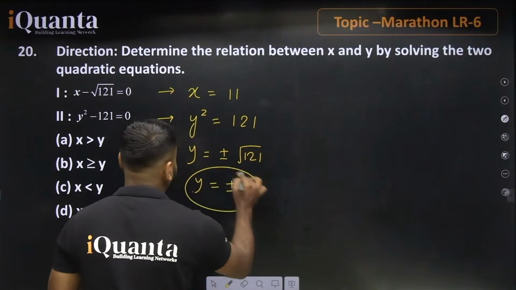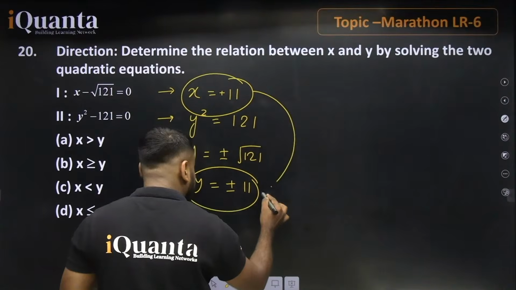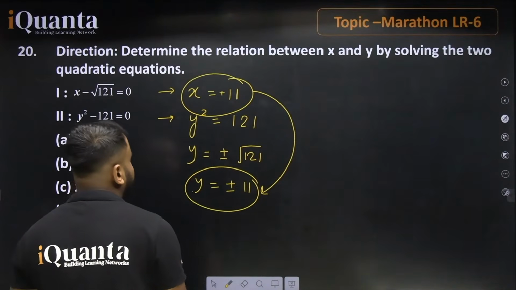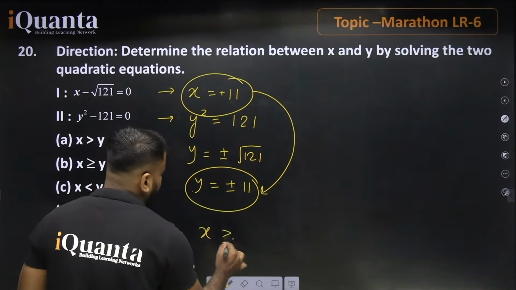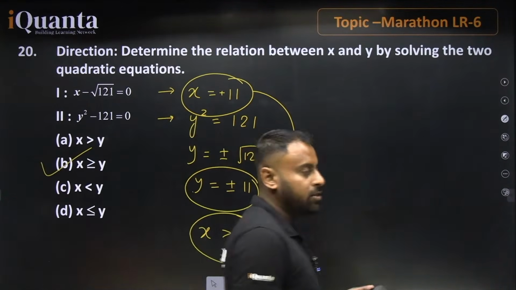It means that here we have x is equal to plus 11. So it means either x is equal to y or x is greater than y. So x is greater than or equal to y. So x is greater than or equal to y means option number B is the right answer for this question.